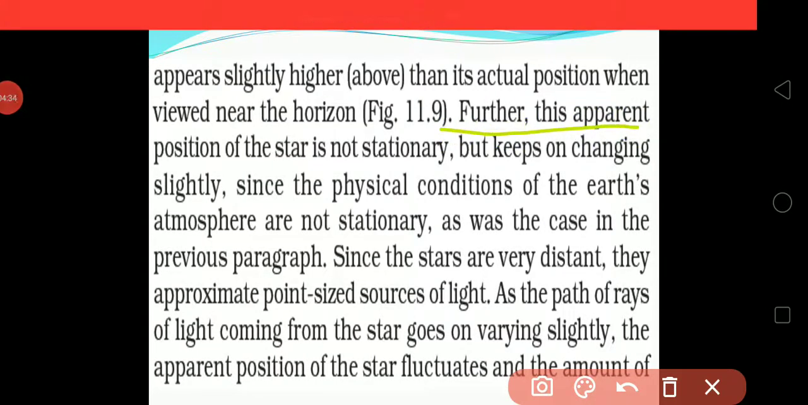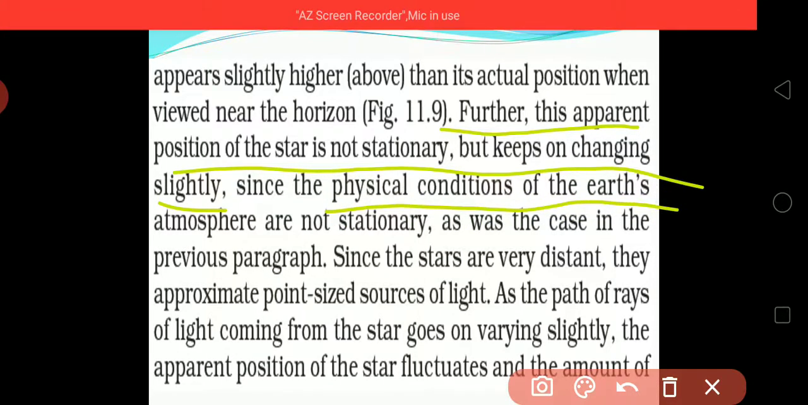Further, this apparent position of a star is not stationary, but keeps on changing slightly from time to time, since the physical conditions of the earth's atmosphere are not stationary, as was the case in the previous paragraph. Since the stars are very distant, they approximate a point-size source of light.